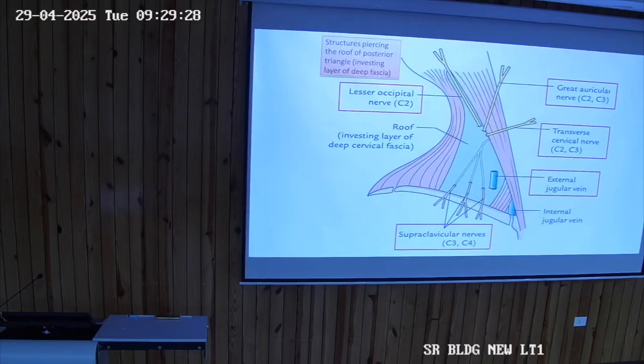For the posterior triangle per se, what we have to see is where these are originating from. They are piercing this investing layer at the midpoint of the posterior border of the sternocleidomastoid. Now this is clinically important because the spinal part of the accessory nerve also becomes superficial, or appears in this triangle, at the midpoint of the posterior border of the sternocleidomastoid muscle.